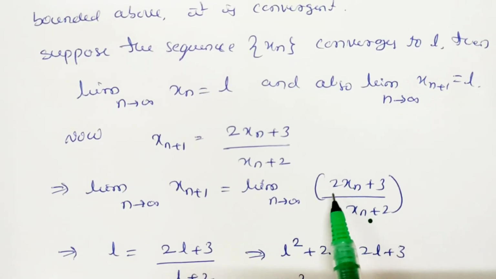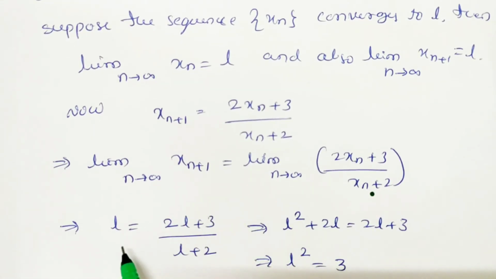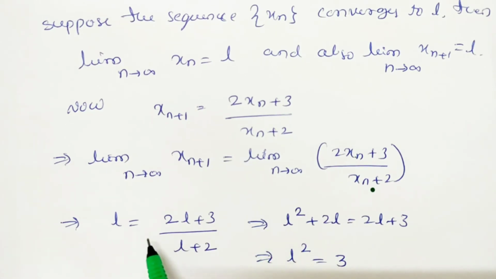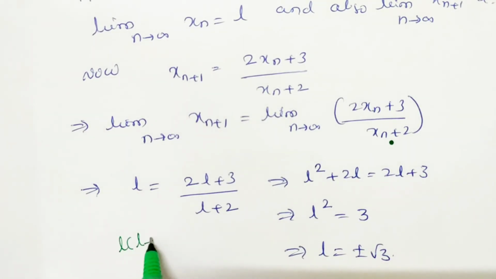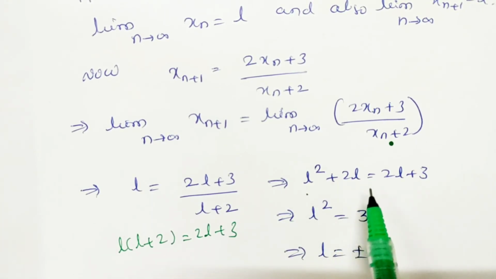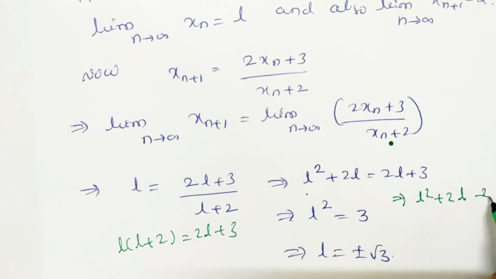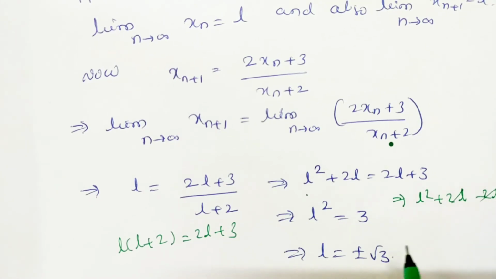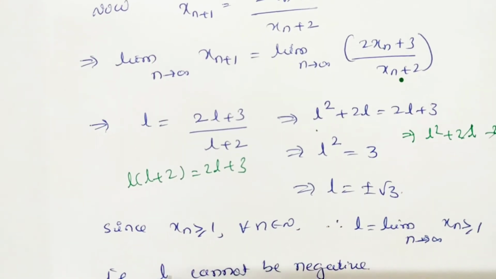This 2 as it is, and the limit as n tends to infinity of xn is also L. So L is equal to (2L + 3) divided by (L + 2), and this implies, cross multiply these two: L into (L + 2) is equal to 2L + 3. Cross multiplying, it is L squared plus 2L equal to 2L plus 3. So take L squared plus 2L minus 2L equal to 3. These two get cancelled. We have only L squared equal to 3, or L is equal to plus or minus root 3.